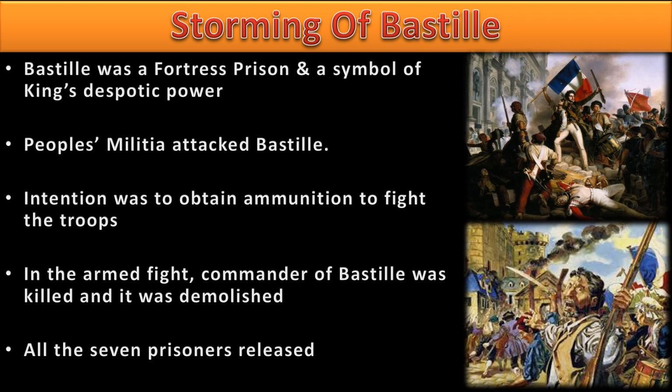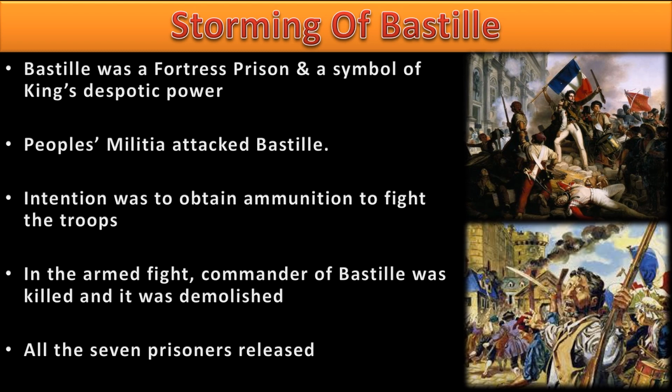So the people, 7,000 men and women. Again I'm saying men and women; I'll tell you later why. I keep repeating the word women again and again. So these 7,000 people, the people's militia, attacked the Bastille, hoping that they would get ammunition there.